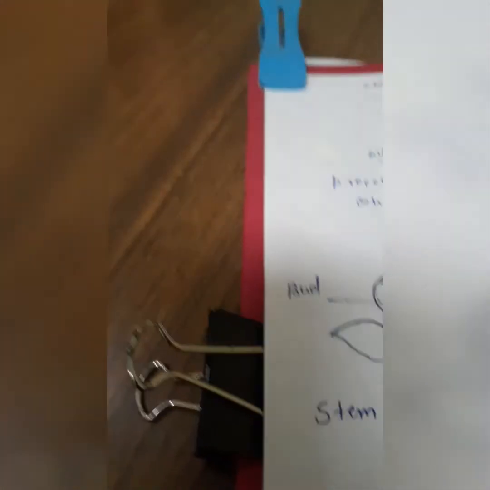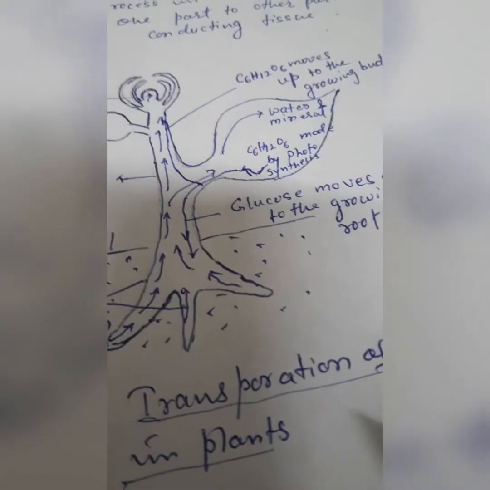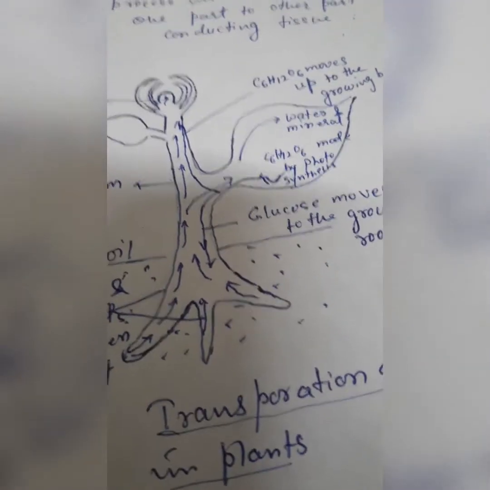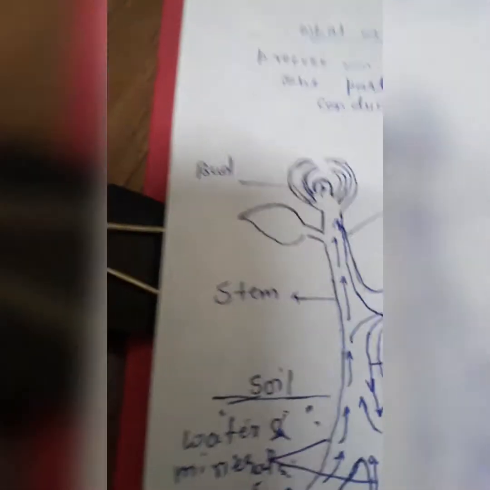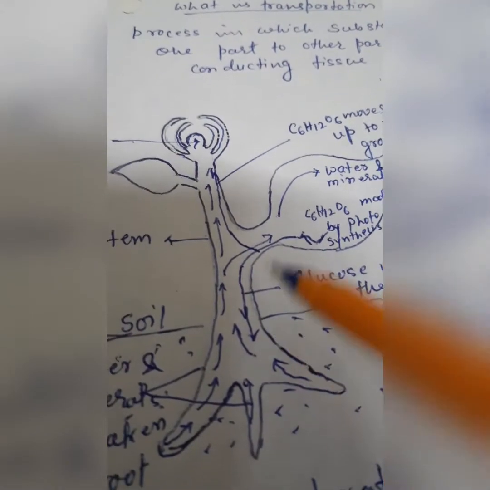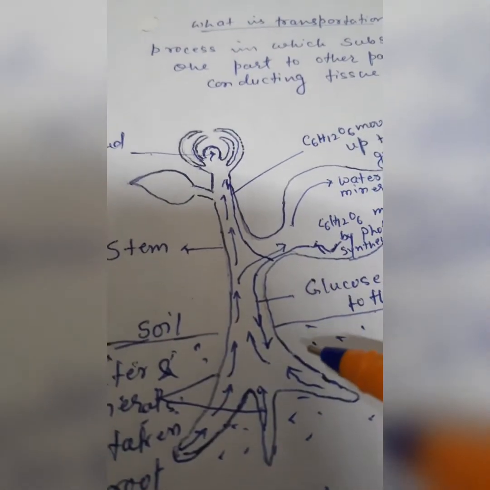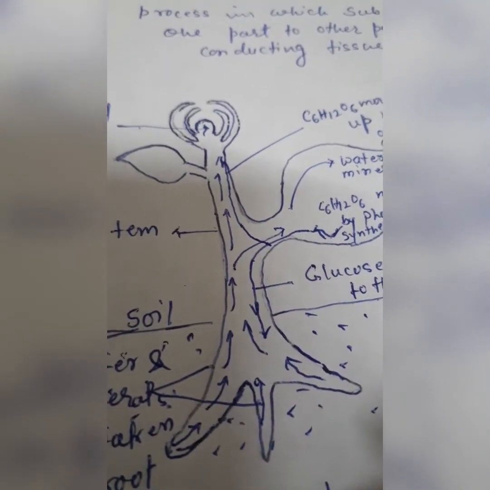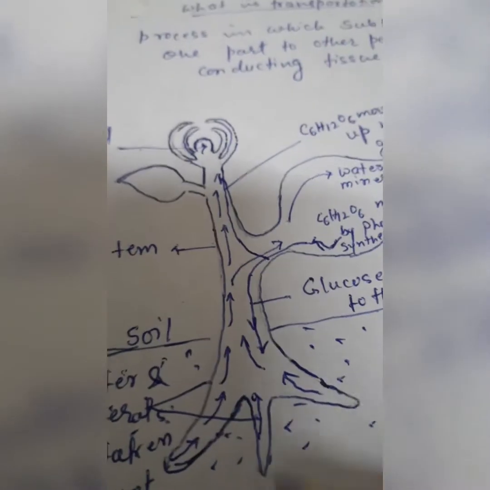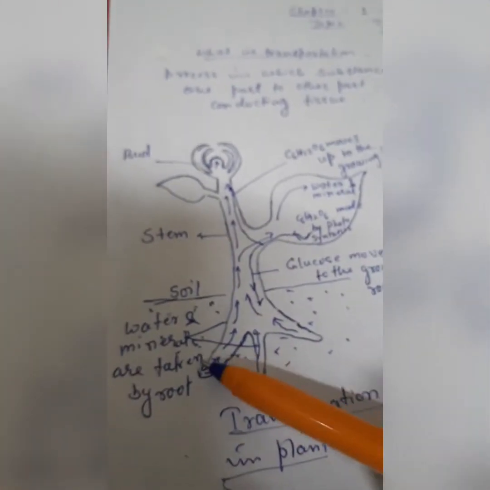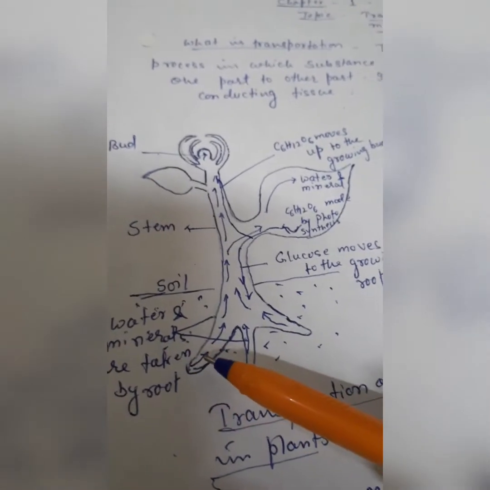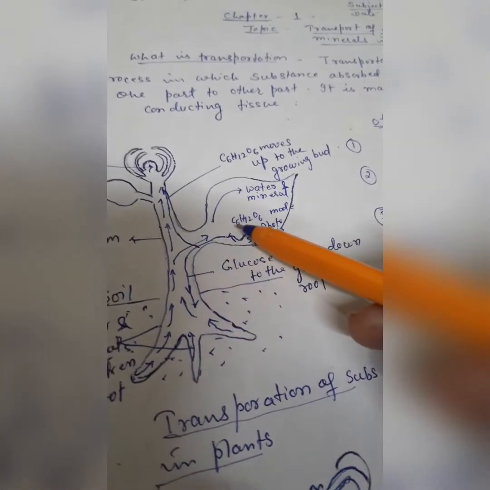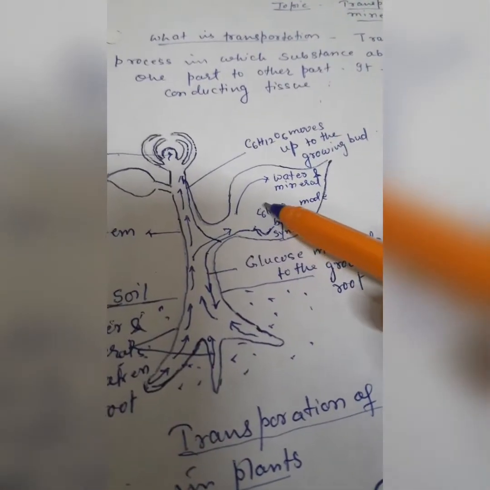Look here, this is the diagrammatic representation of transportation of substances in a plant. We know that water and minerals are present in the soil. The root is also below the soil. The root absorbs water and minerals and sends them to the leaves through the conducting tissue, xylem.